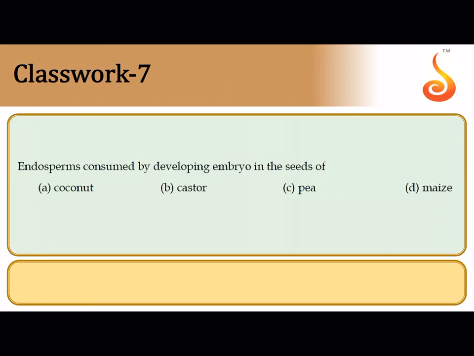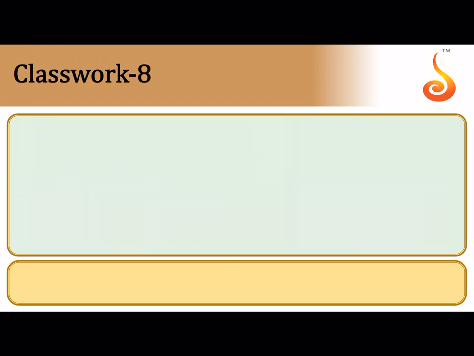The seventh question says endosperm is consumed by the developing embryo in the seeds of. Now, there are some seeds where, when the seeds become mature, you will not find any residual endosperm in them. That is because the embryo that was growing in the seed has used up all the endosperm, and that is in the case of pea, groundnut, bean, etc. So please remember these are the seeds which when they mature you will not find any endosperm in them. So you will call these seeds non-endospermous or non-albuminous seeds.